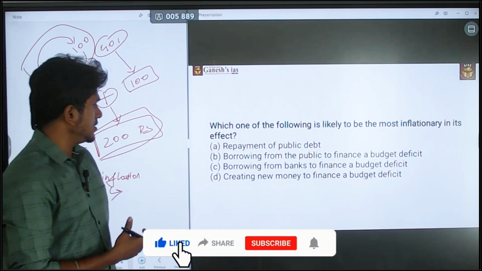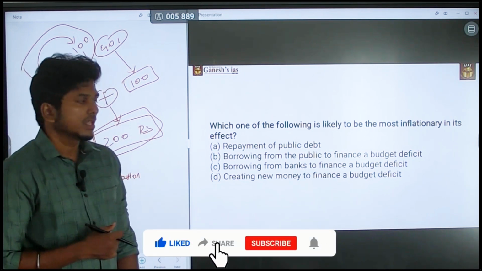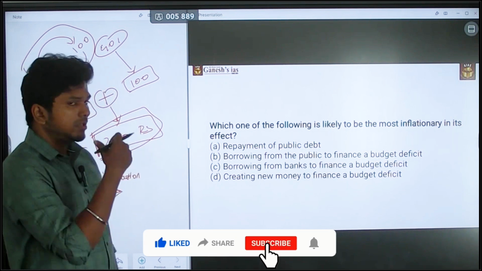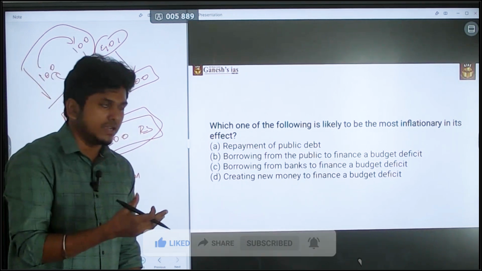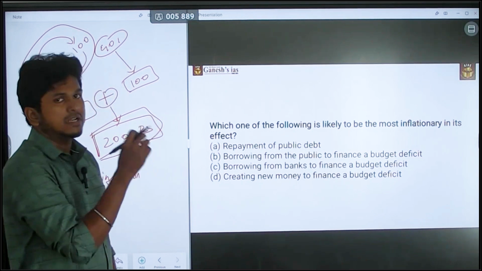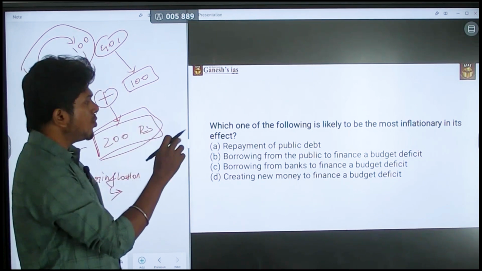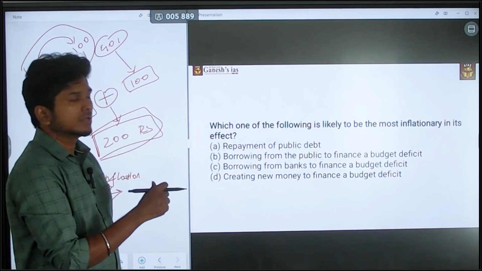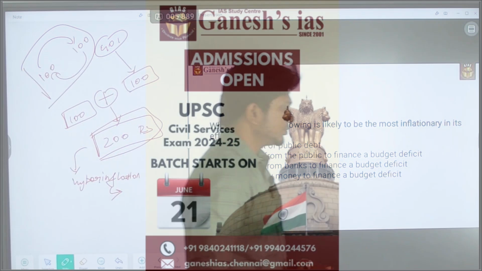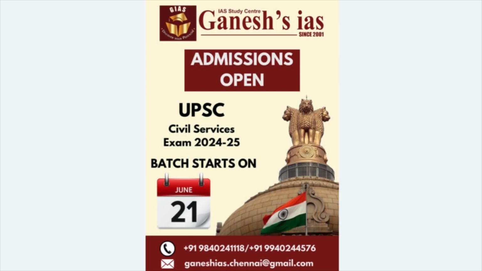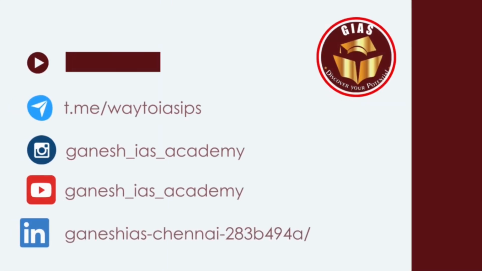So the answer here is D. Even though all four statements create inflation, the question is more precise and more specific: most inflationary effect. So the answer is D. Please note it. Thank you.